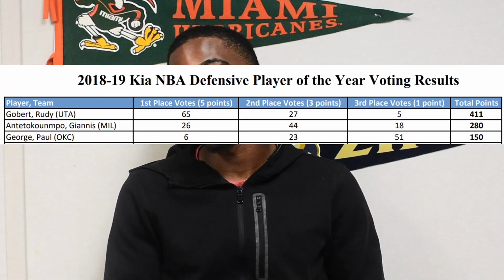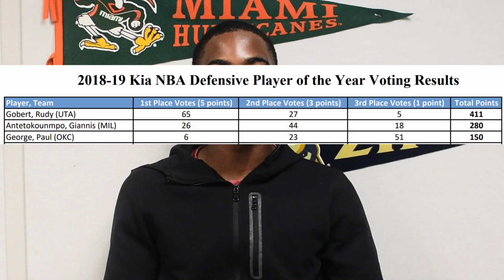I have my opinions on Rudy Gobert, but Gobert has definitely shown in the past, once before, he got caught in the switching game, and he's not really a great perimeter defender, but he was winning Defensive Player of the Year, and we can't take that away from him. In 2019, Gobert wins Defensive Player of the Year, and Giannis comes second. So you have 2 out of the 3 guys were foreign-born players that are winning Defensive Player of the Year.